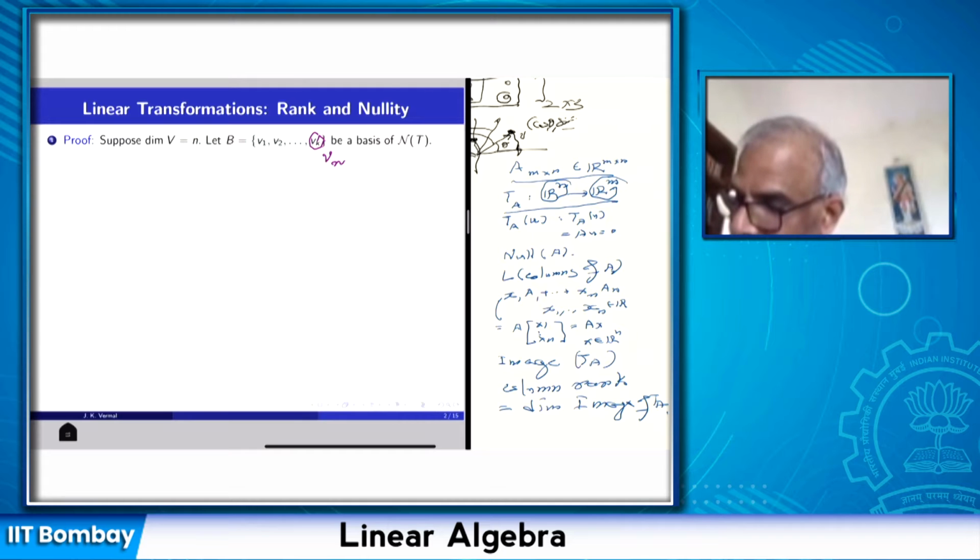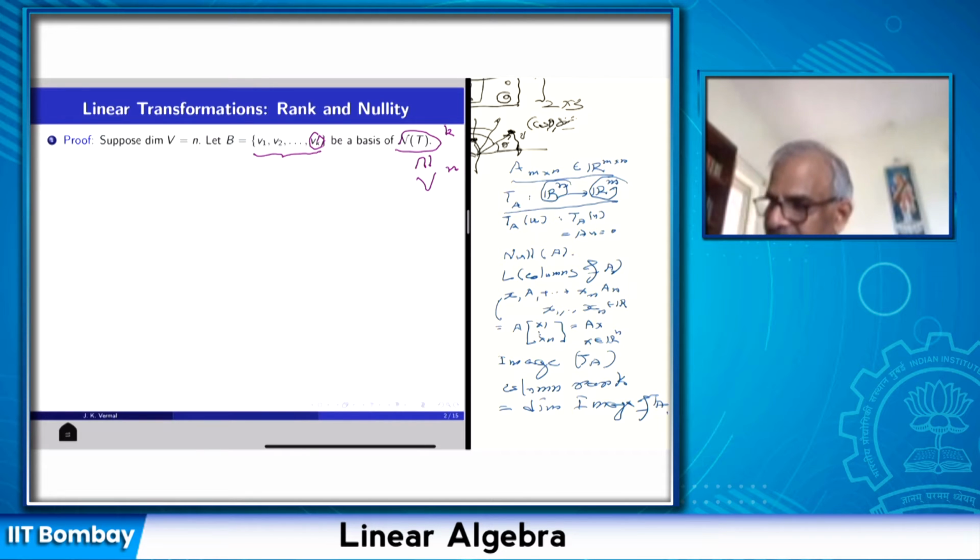This is fine, I was mistaken. n is the dimension of V, and the null space of T is a subspace of V, and the dimension of a subspace is always less than or equal to the dimension of the whole space. So I can start with a basis of the null space of T. After all, the null space of T is contained in the big vector space V, and V is n dimensional, and the null space of T is k dimensional. So I can choose a basis. Every finite dimensional vector space has a basis.